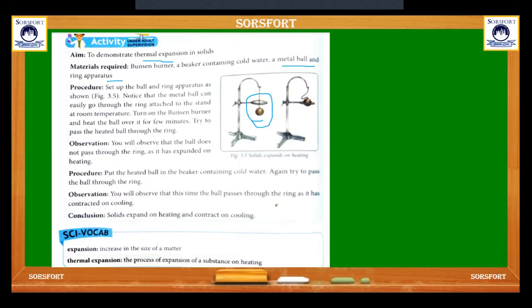What you will observe is that the ball will not pass through the ring because it expands on heating. Then come to the other procedure. Put the heated ball in a beaker containing cold water and again try to pass the ball through the ring. You will observe that this time the ball passes through the ring as it has contracted on cooling. So a solid expands on heating and contracts on cooling.